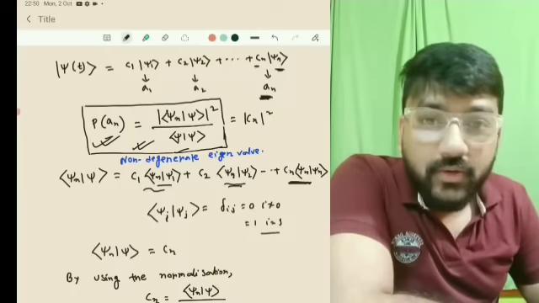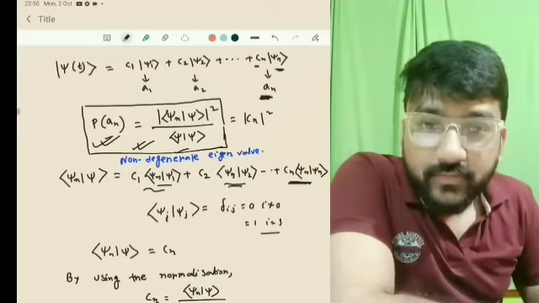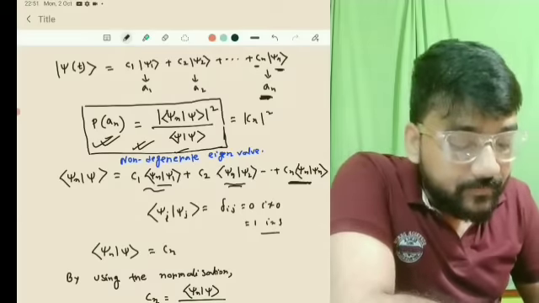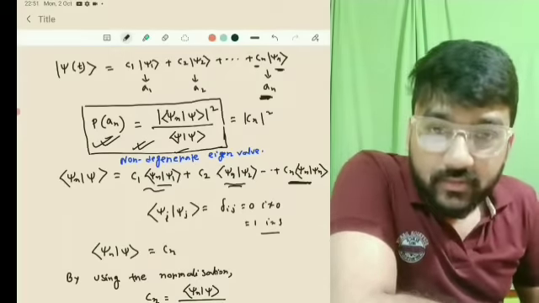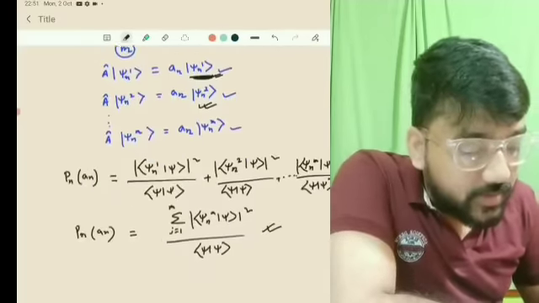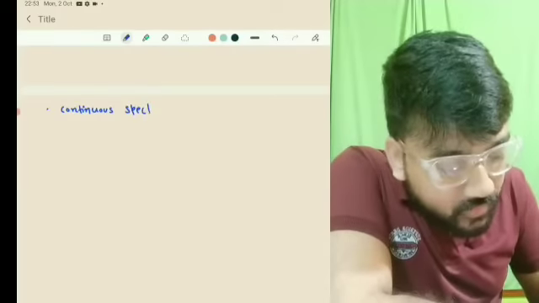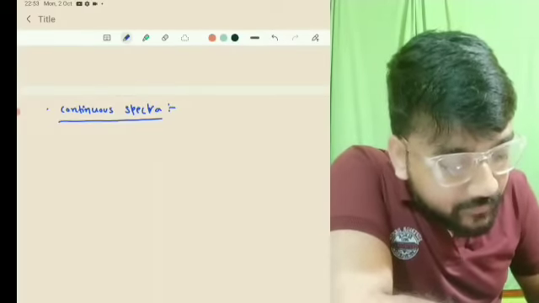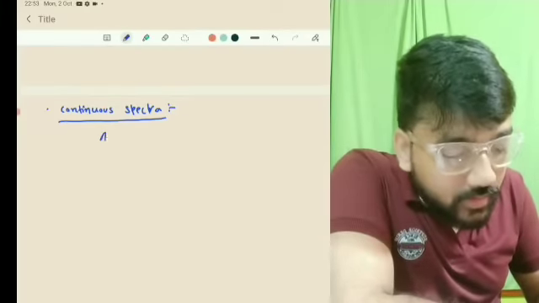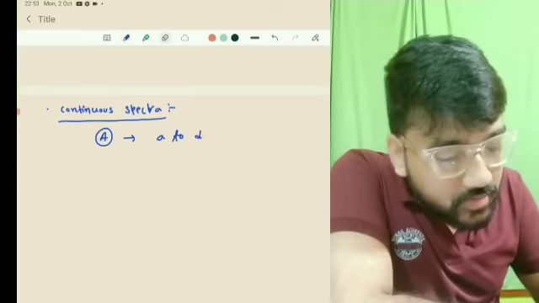You know here a1, a2, a3, an are discrete values. But if this is a continuous value, if the spectrum is a continuous spectrum, then the formula will be something different. Okay, so this is valid for the discrete spectrum. Now for a continuous spectrum, what will be your probability? So in that case, we will say the probability of finding a value between a and a plus dA, suppose a to a plus dA.